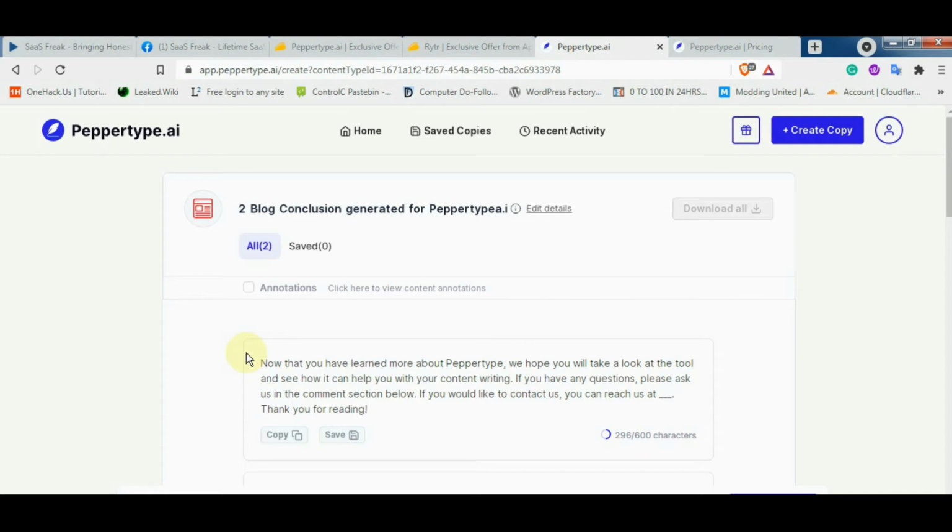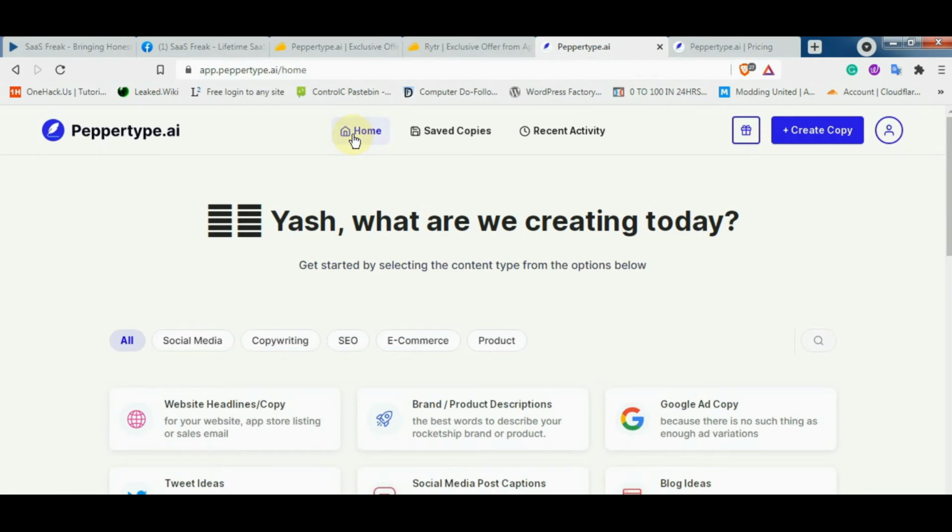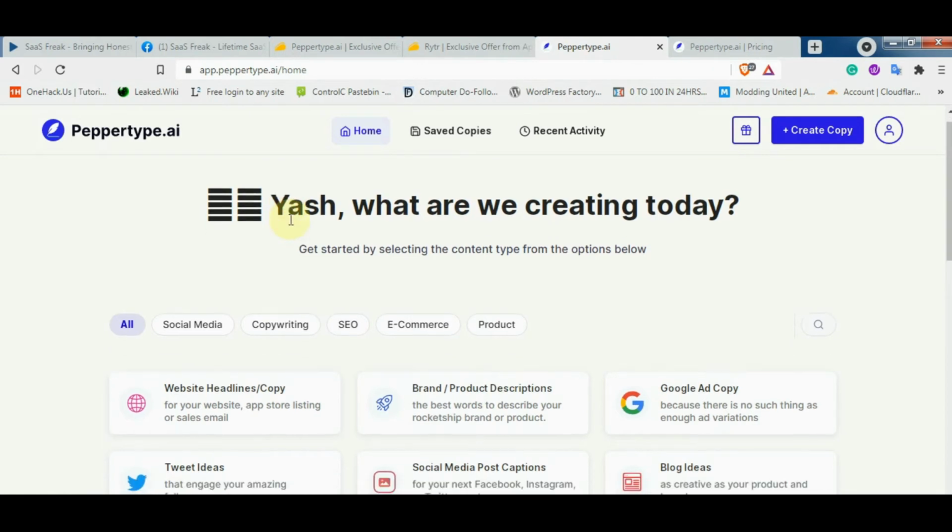So yeah, these tools are mainly what I saw in Peppertype. This will really help you in making informational blog posts. Sometimes if you are making a blog post a bit technical, the facts may be wrong. That is something which is still lacking in most of the GPT-3 based AI content writing software. So I just thought of making you guys aware.